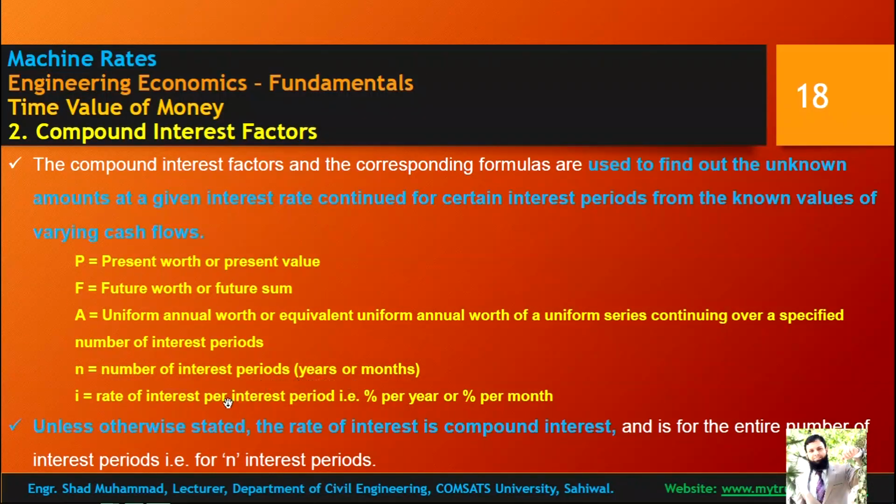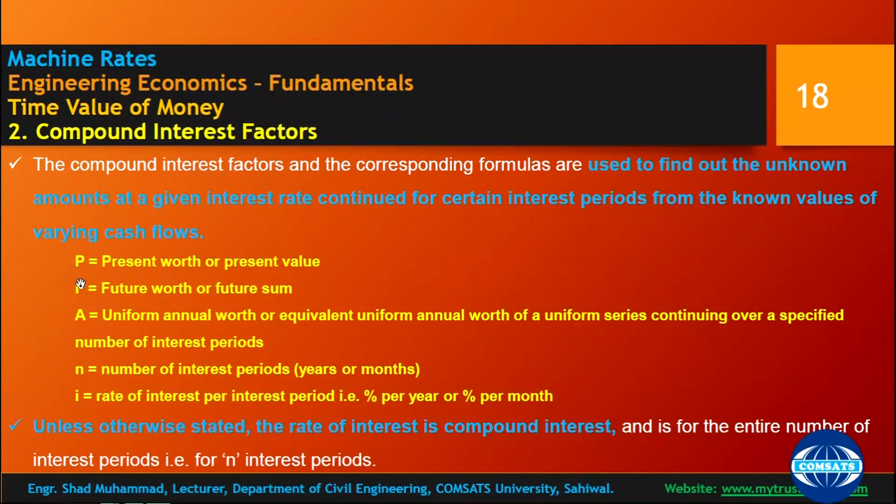It can be years or months. Interest rate is per interest period, percentage per year or percentage per month. If N is in months, then the rate is percentage per month, and if N is in years, then percentage per year. You need to be cautious in incorporating N and i. So these are the compound interest factors.